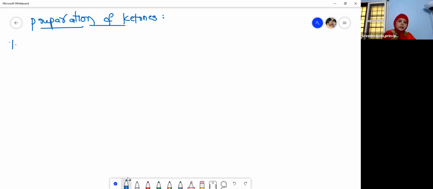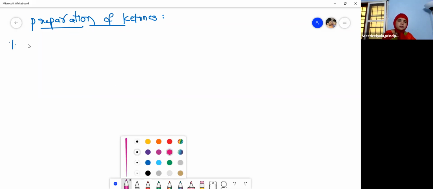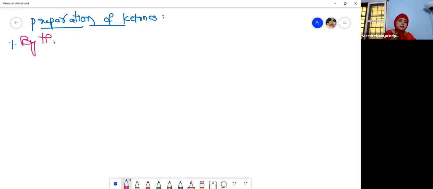By the partial oxidation of secondary alcohols. In my last session, I told you the preparations of aldehydes and ketones, like the differences, such that you can understand it in a better way. By the partial oxidation of primary alcohols, aldehydes are obtained, and by the partial oxidation of secondary alcohols, ketones are obtained.